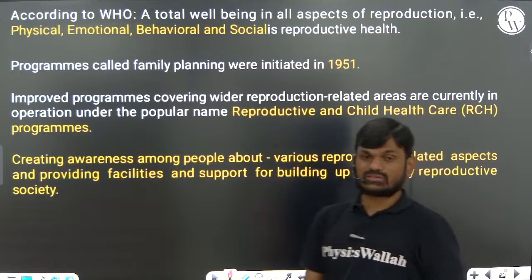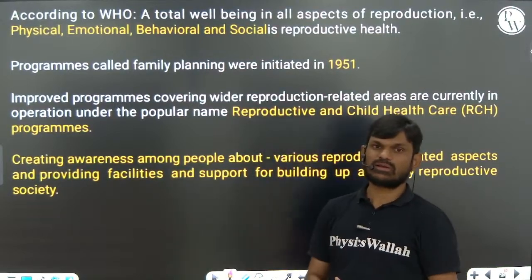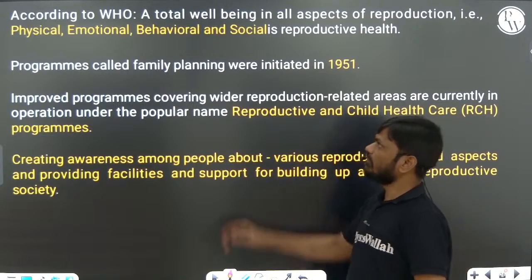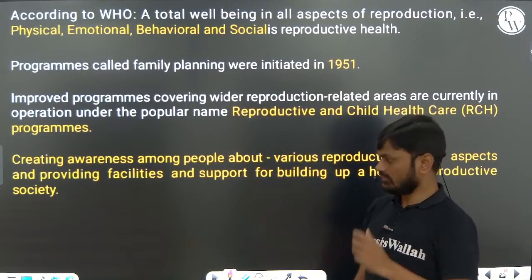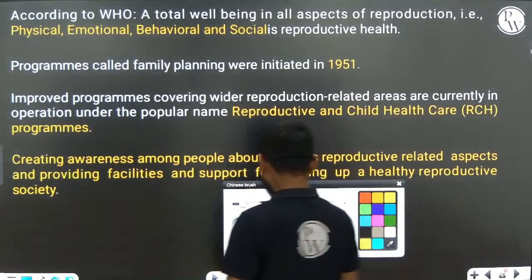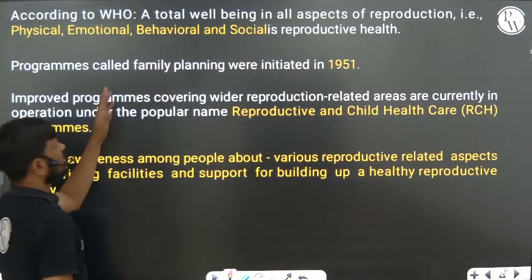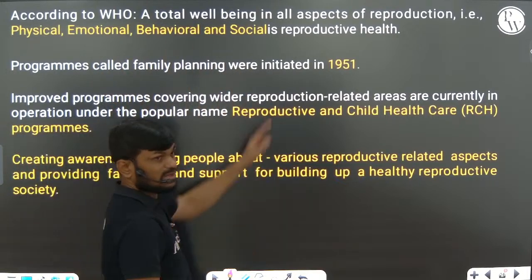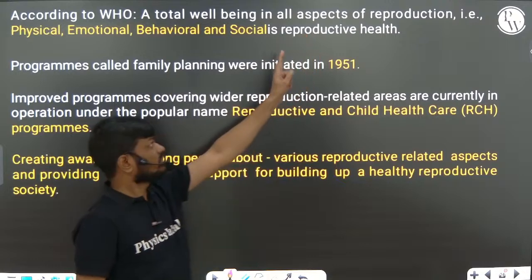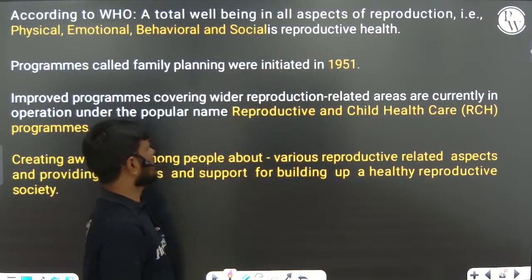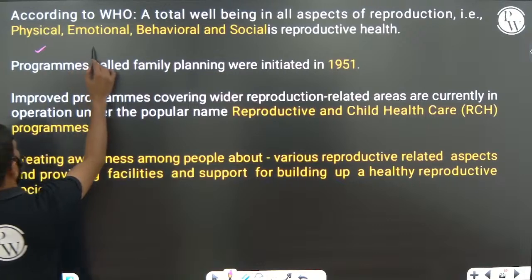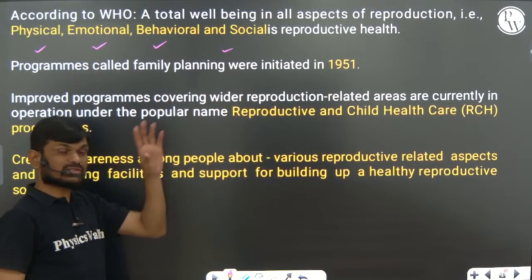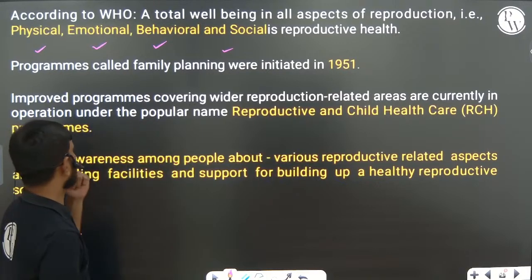So next one, we completed the human reproduction chapter. Next we are taking a small chapter and also very important, human reproduction and health. This definition is important according to WHO. What is reproductive health? The total well-being in all aspects related to reproduction, that is physical, emotional, behavioral, social, is called reproductive health, right?